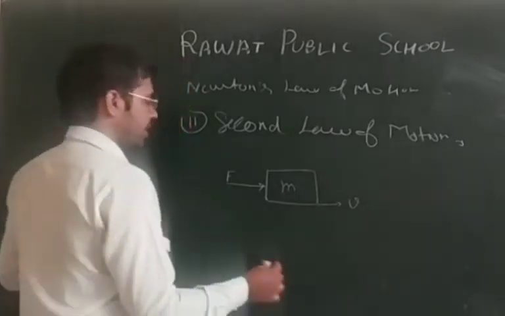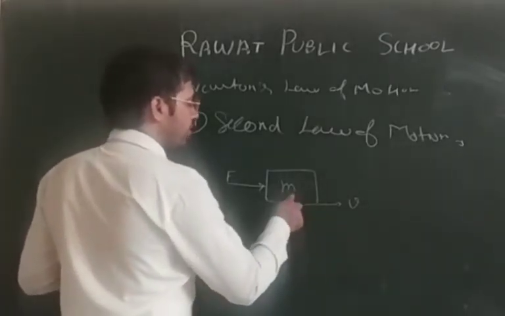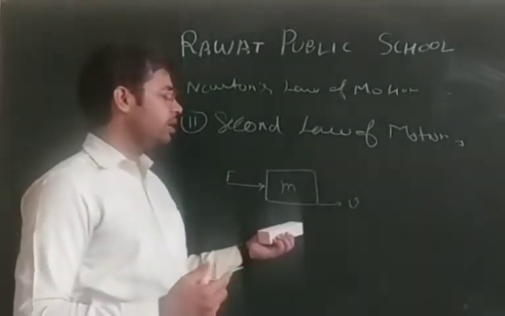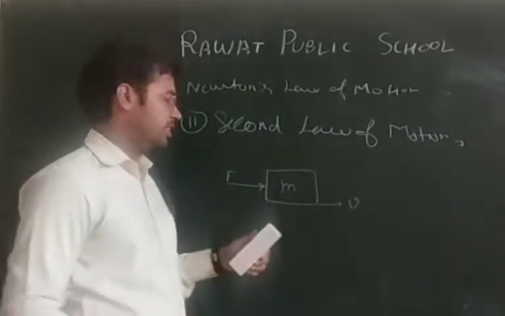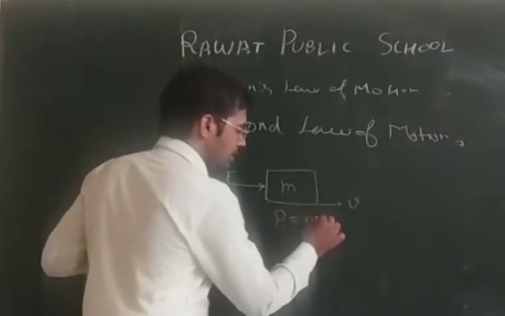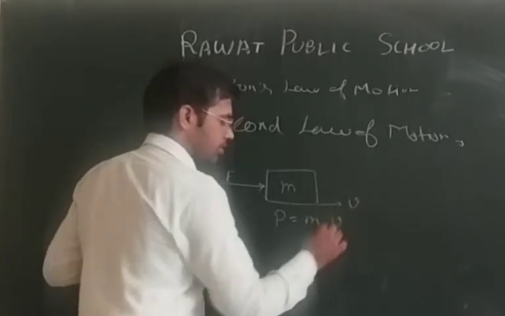And we can say that when an object starts moving or it is changing its velocity, then what is happening? Momentum of the object is changing. Momentum is what? That is the product of mass and velocity.